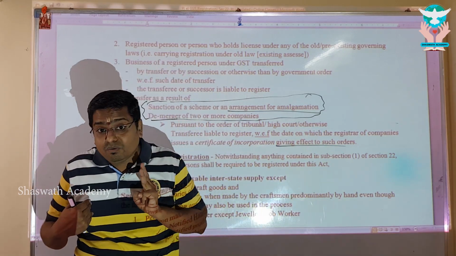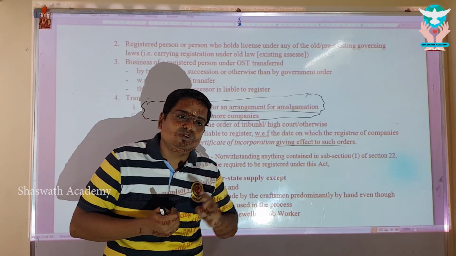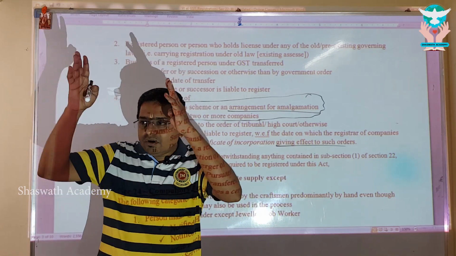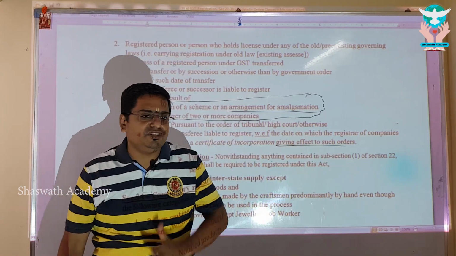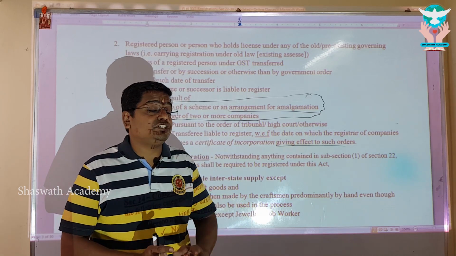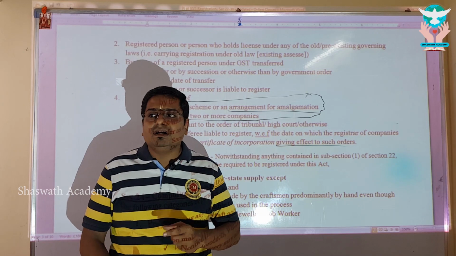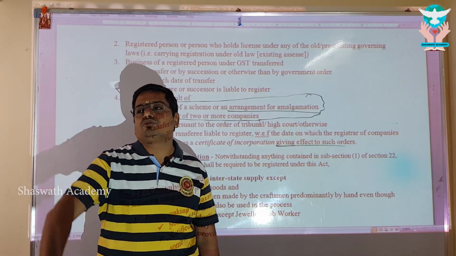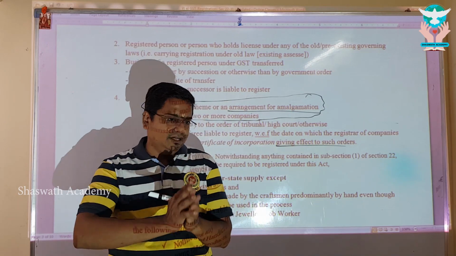And the 4th point: amalgamation, demerger, the resultant entity is liable to register. So if any of the 4 happens, the outcome is the same: you have to register. So subject to 4 conditions, you are liable to register. That is section 22 for you. Remember, in subsections 2, 3 and 4 there is no threshold limit. Only subsection 1 carried a threshold limit.